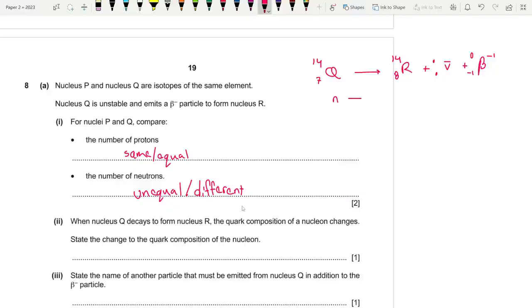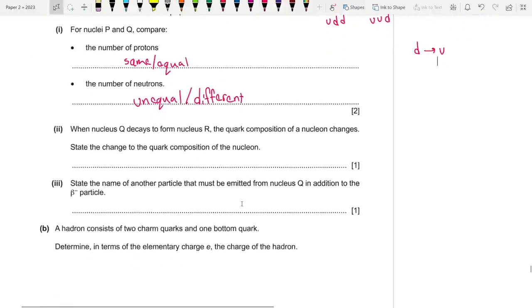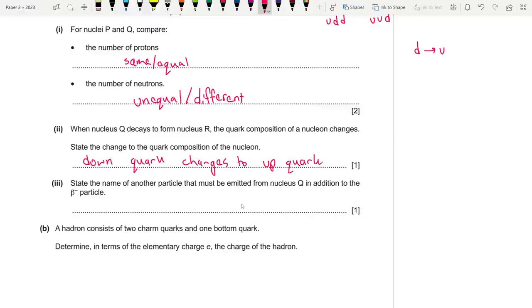So a neutron was converted to a proton, or UDD was converted to UUD, or more simply, D was converted to U. Okay? So you can answer it in multiple ways, but the basic one is the down quark changes to an up quark. Or you could say that up down down changes to up up down.